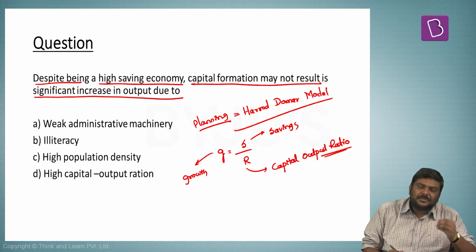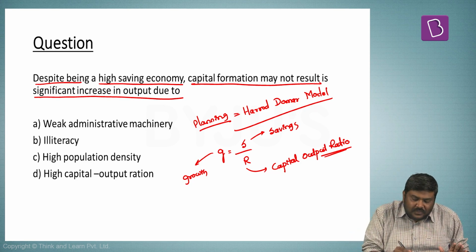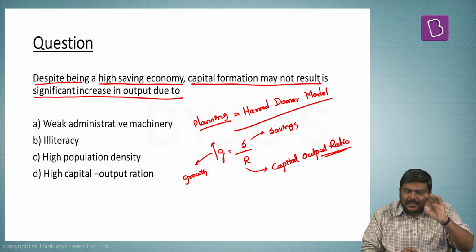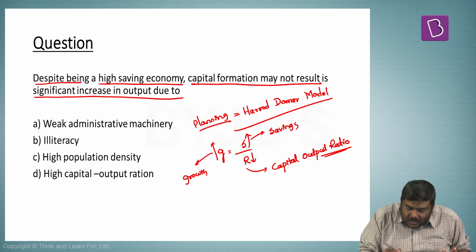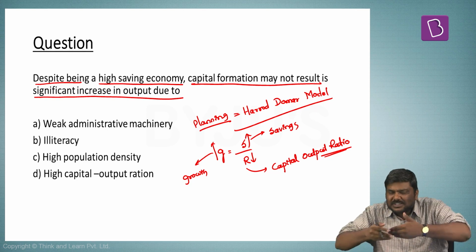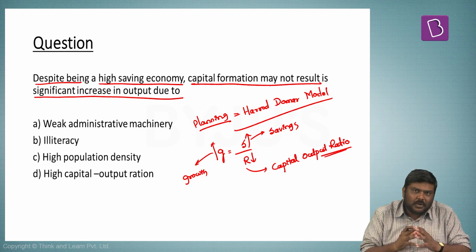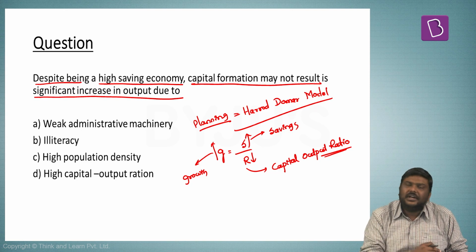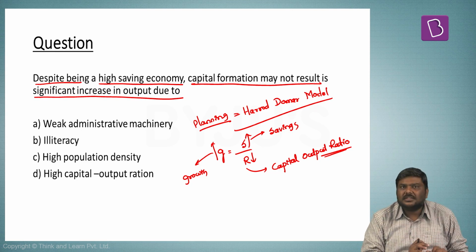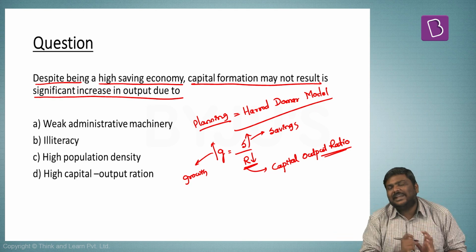Now, the logic of this Harrod-Domar model is this. If an economy wants to achieve a higher growth rate, then its savings should increase and R, that is capital output ratio, must decrease. I'll repeat the statement. If an economy wants to achieve a higher GDP growth rate, its savings must increase and its COR, capital output ratio, must decrease.